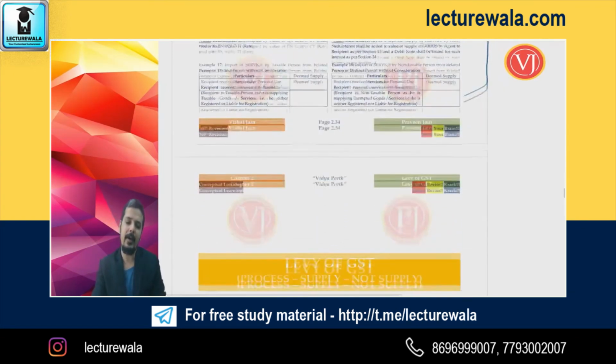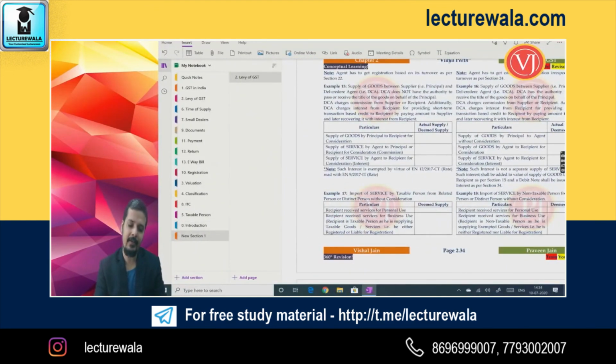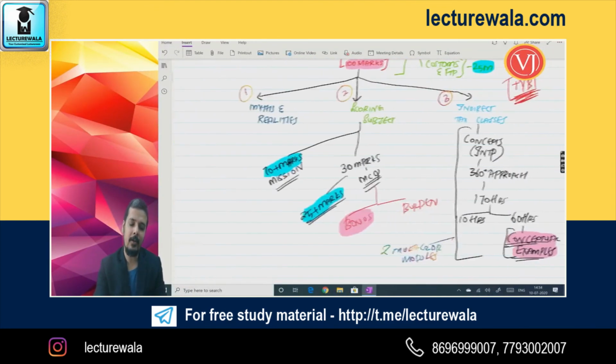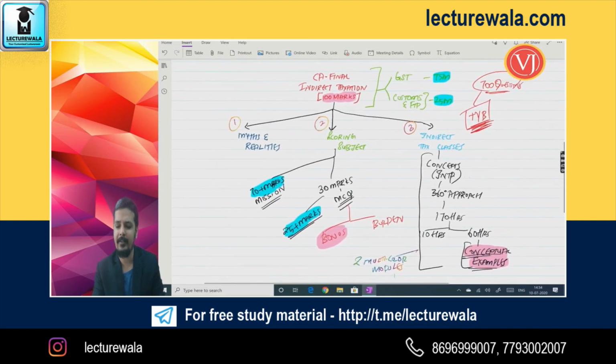Now friends, you may ask, why this multicolored text? Just answer this basic question. If you are going to any place and you find a newspaper and a multicolor magazine, assuming that it has the same content, your brain will always direct your hand to go and collect the magazine. I am talking about a scenario where it has the same content, right? The instruction given by the brain will always be to collect the multicolor magazine, and your hand will only go towards your multicolor magazine. Obviously it has a huge impact.